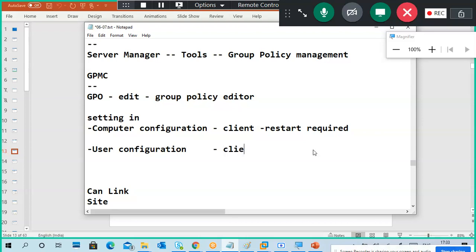On the client side, for user configuration, sign out and sign in is required. It means you are already logged in, so you have to sign out and sign in to apply the settings.